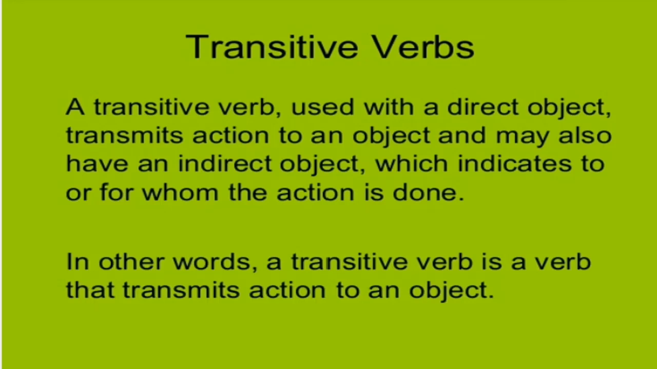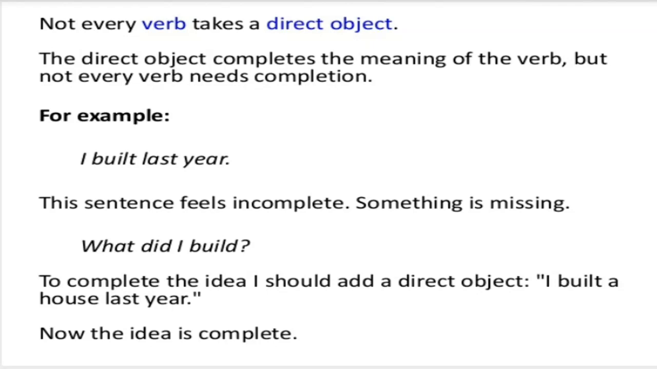Now when can a transitive verb have a direct object? It means when the action is transmitted to the object, that is the direct object, or when the sentence suggests for whom or to whom the action is done, that is the indirect object. So in short, we can say transitive verbs always have objects with them. In other words, a transitive verb is a verb that transmits action to an object. But it is not compulsory that every verb can take a direct object. The direct object completes the meaning of the verb, but not every verb needs completion.